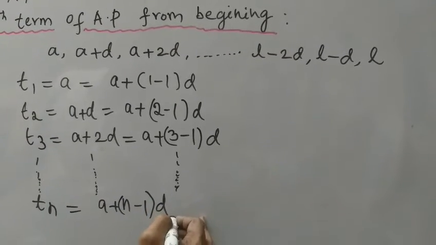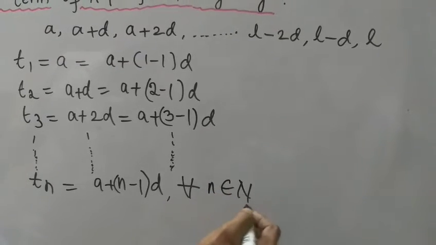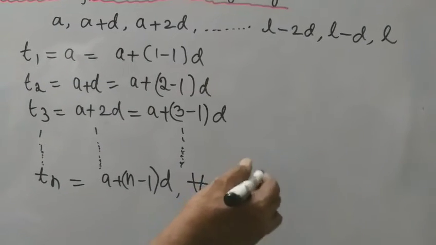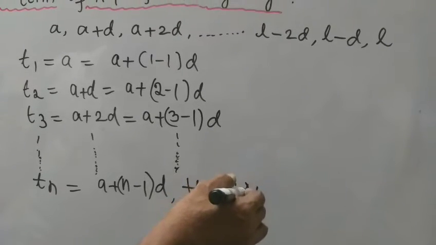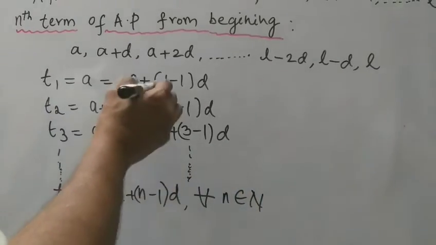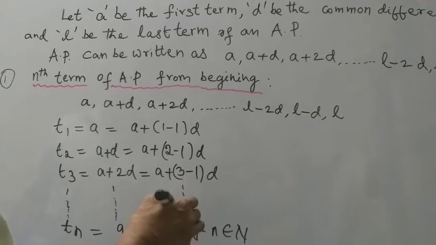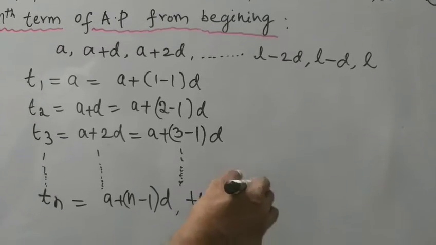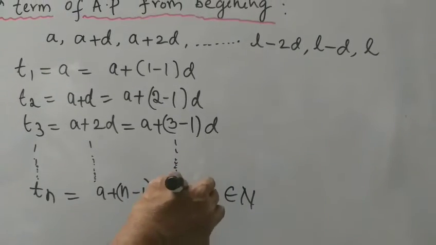Here, for all small n belongs to capital N. Why? Because this small n belongs to capital N, the set of natural numbers. The set of natural numbers begins from 1, 2, 3, 4, 5, 6, 7, 8, and so on, up to infinity. So n belongs to capital N. This n is the natural number, and this symbol is for all.